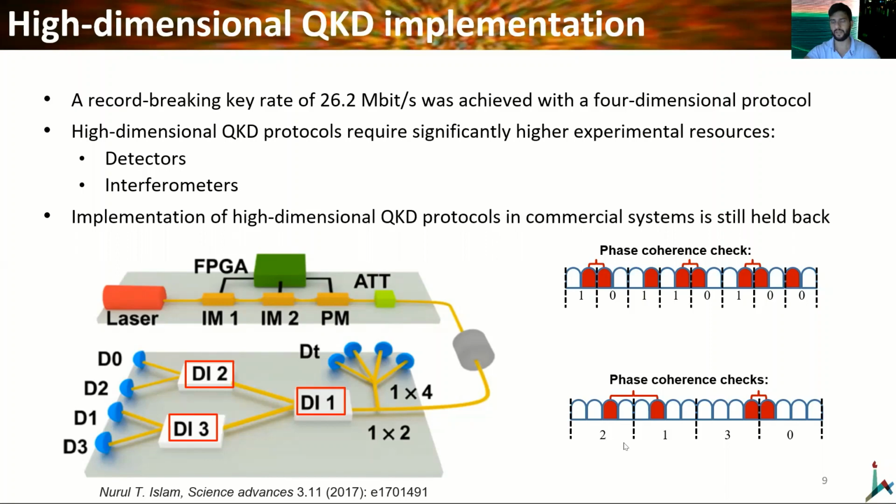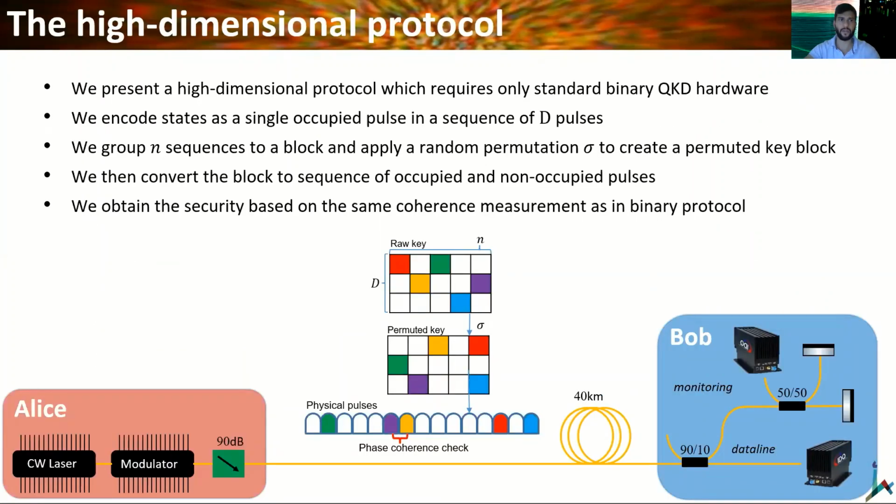This assumption was thought to be true for many years, and now we are going to present for the first time a high-dimensional protocol relying only on interfering 2 successive pulses. Since we interfere only 2 successive pulses, we can present a high-dimensional protocol which requires only standard binary hardware.